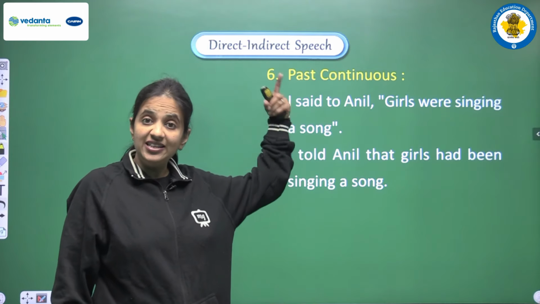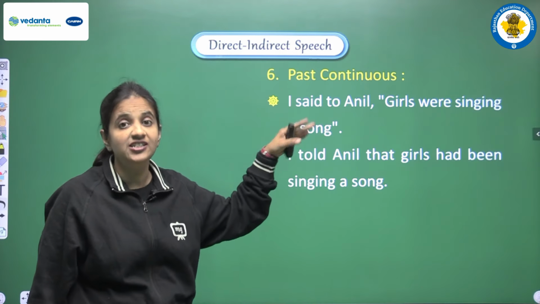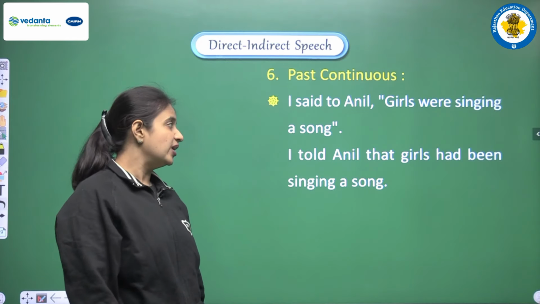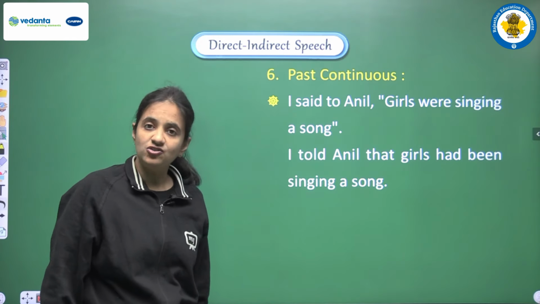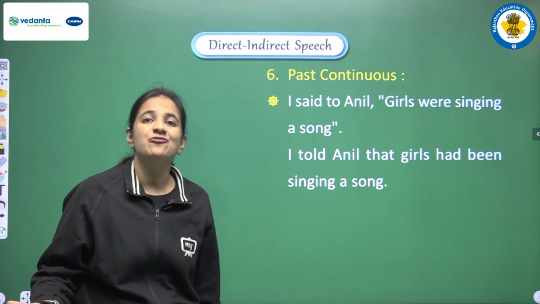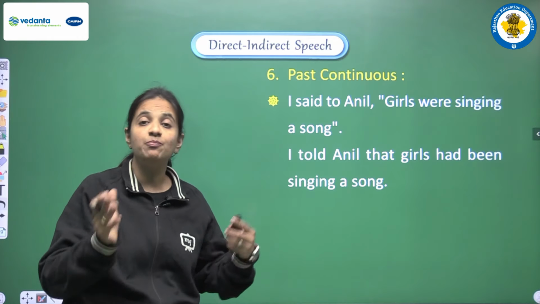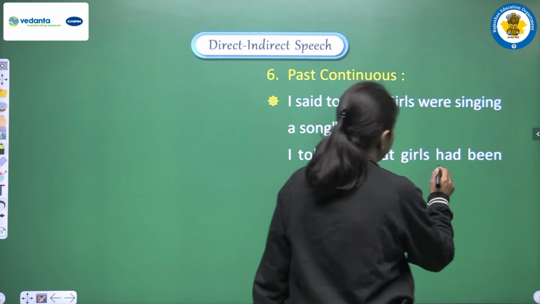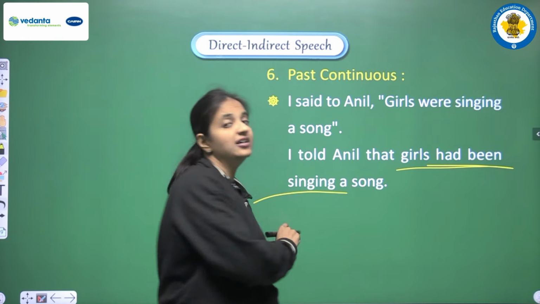So it is already in the past form, but it is also changed into past perfect continuous. Let's see. I said to Anil, girls were singing a song. So we are having past continuous, and we have to convert it into past perfect continuous. So our answer will be, I told Anil that girls had been singing a song.